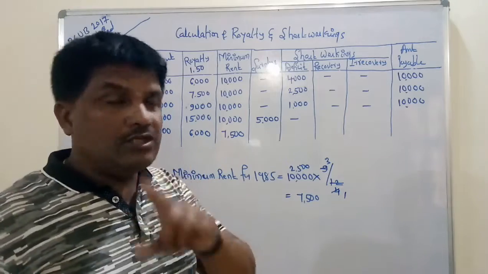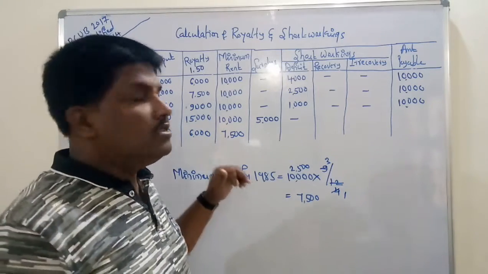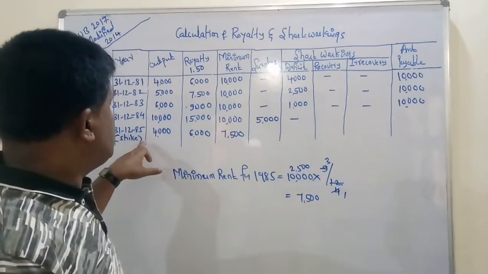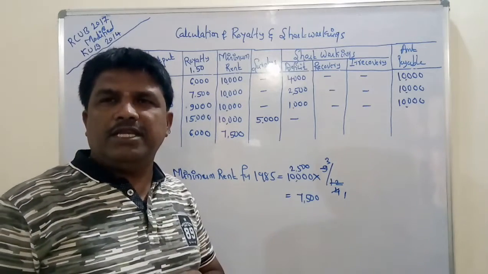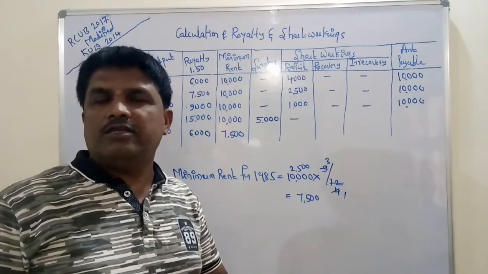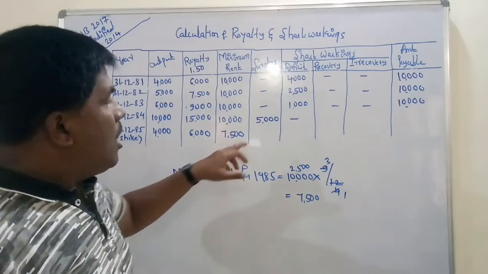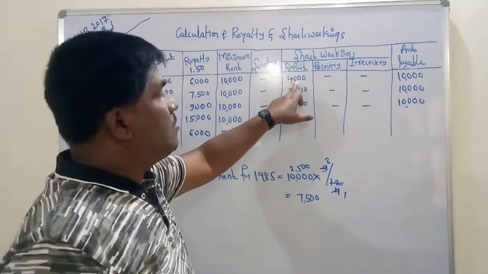That 1,000 is used for recovery of the short workings of 1982, because the last year for recovery of the short workings of 1982 is 1985. But within that year, if there is any possibility of recovering the short workings, we must recover them. Okay, we do that. Out of 5,000, we recover the short workings of 1981, 4,000.